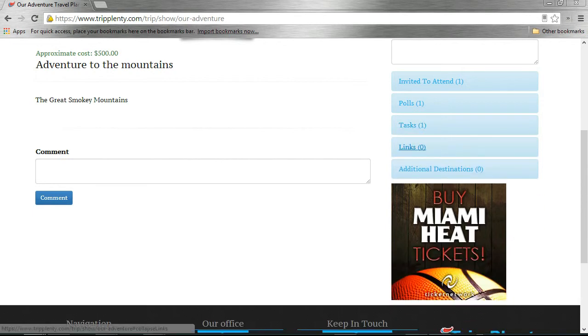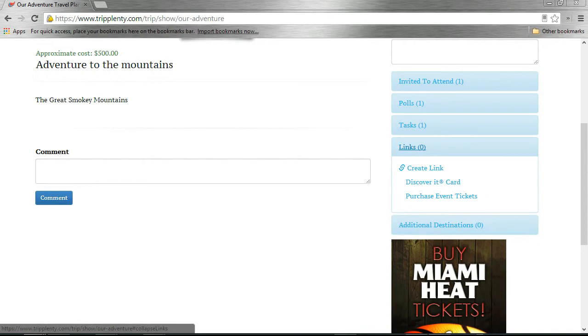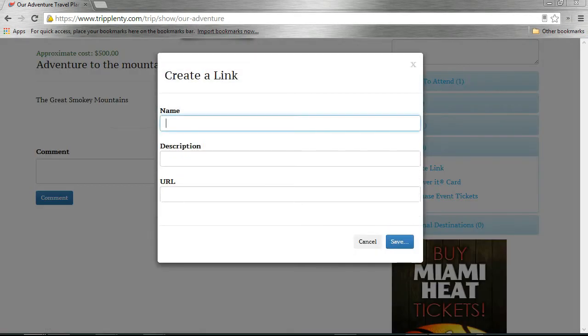In addition to tasks and polls, you can also create hyperlinks. And these may not be tasks that you want completed, but they may be links to destinations on the internet that you want associated with your travel planner. So we're going to the Great Smoky Mountains. Wouldn't it be nice if we had a link to the Great Smoky Mountains website? And so we can go ahead and create that now and create a description and actually put in a URL reference to that website.